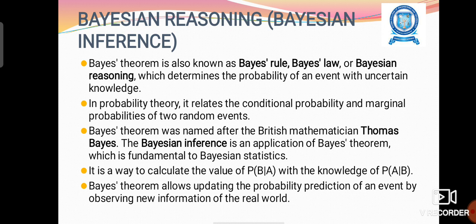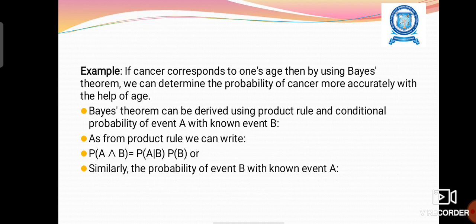So we know the conditional probability, so we can apply Bayesian inference for some problems. If cancer corresponds to one age, then by using Bayes theorem we can determine the probability of cancer more accurately with the help of the attribute age. Bayes theorem can be derived using the product rule and the conditional probability of event A with known event B.